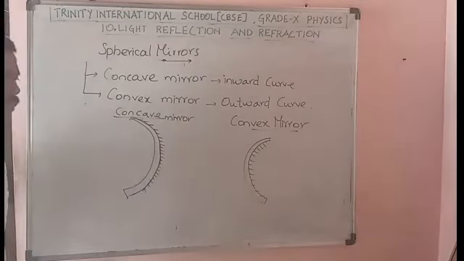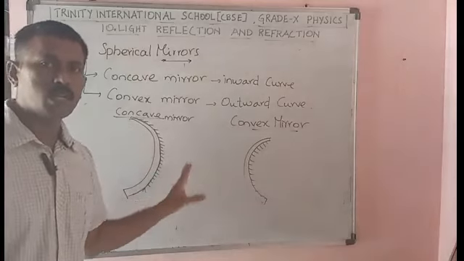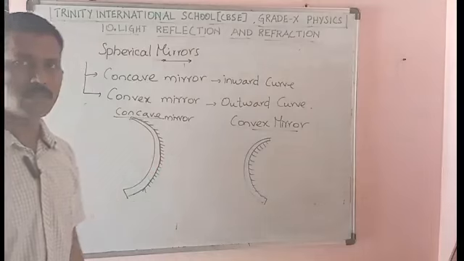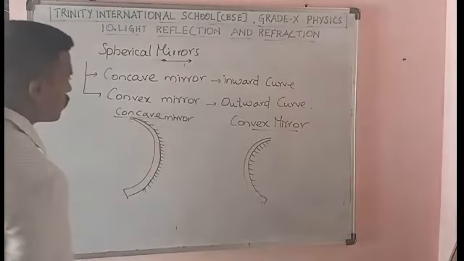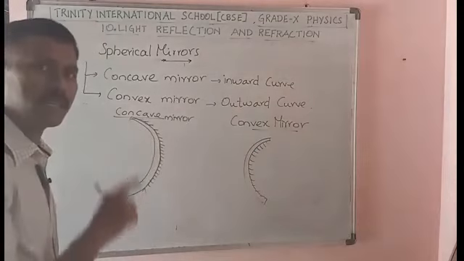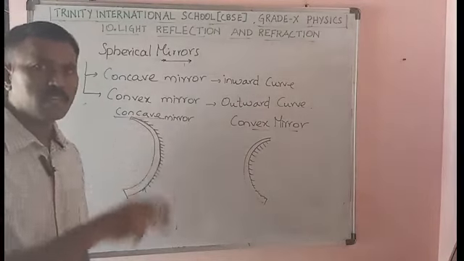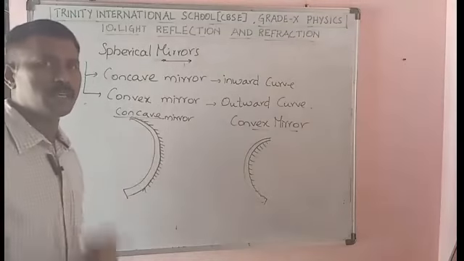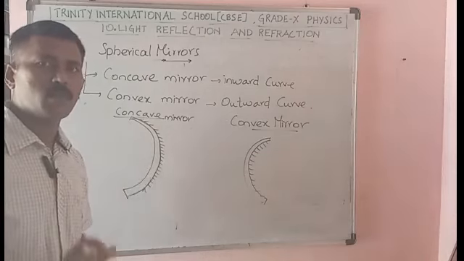Then what are the points you have in this? What are the points there in this concave and convex mirror? Okay. So in a concave mirror, since this is from a sphere, we have considered these parts from a sphere. So a sphere will have a center. What are the parts there in a sphere, what are the points?